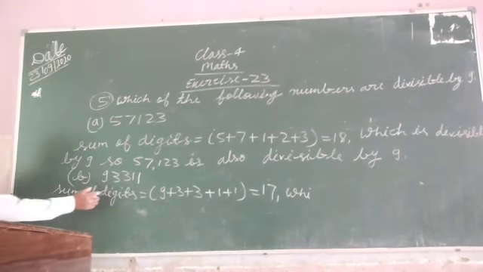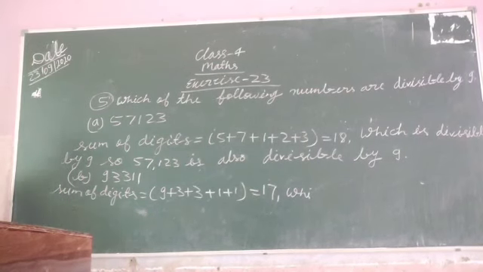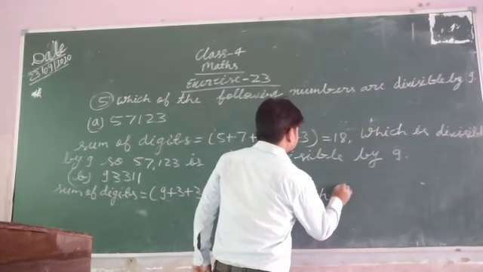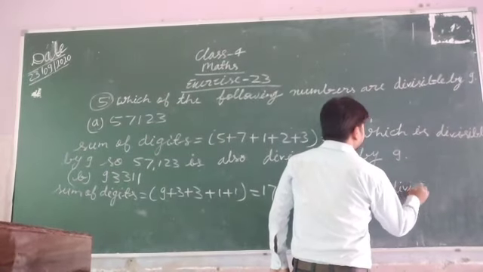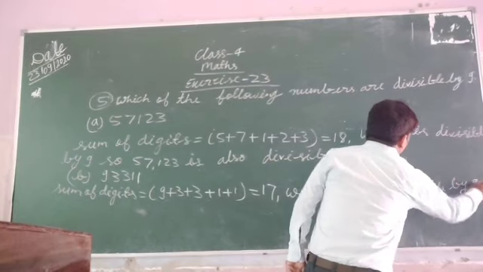So this number 93,311 will not be divisible by 9.